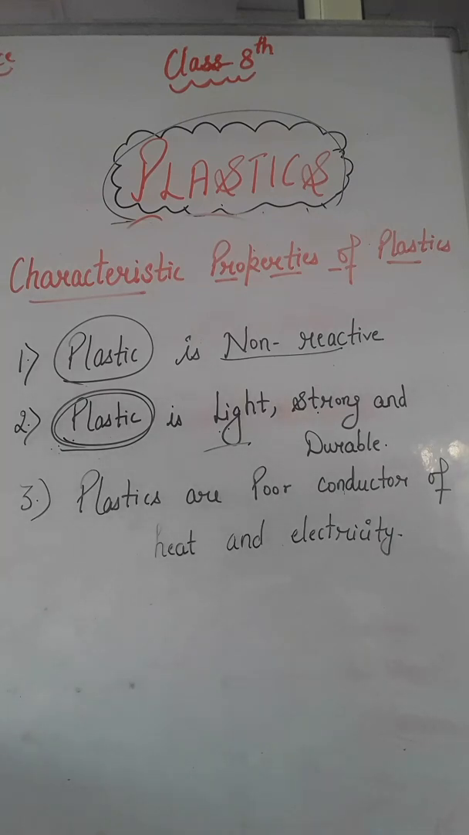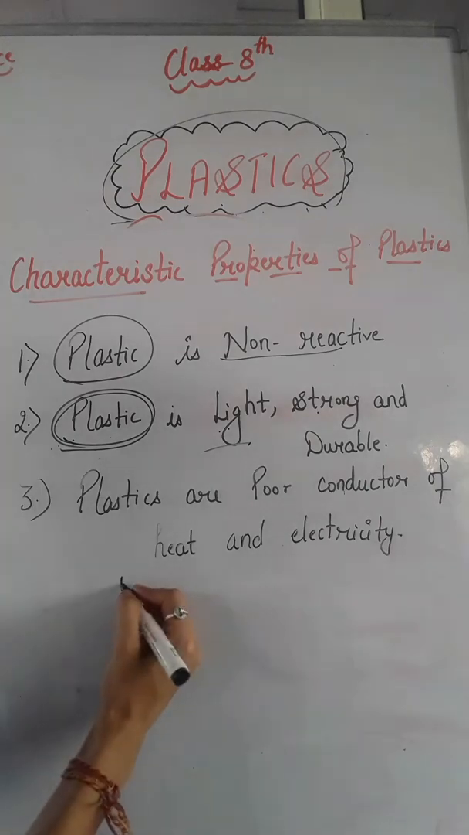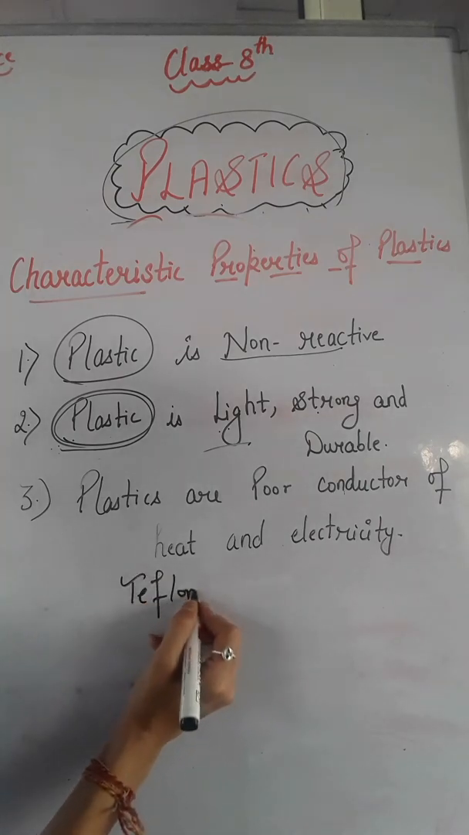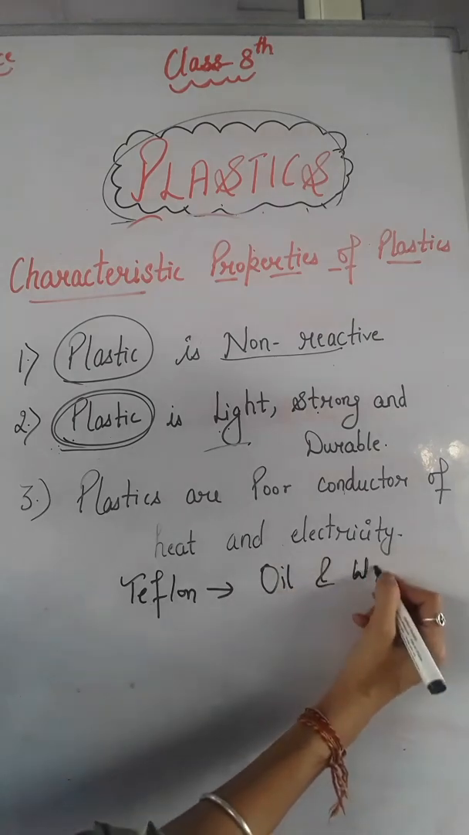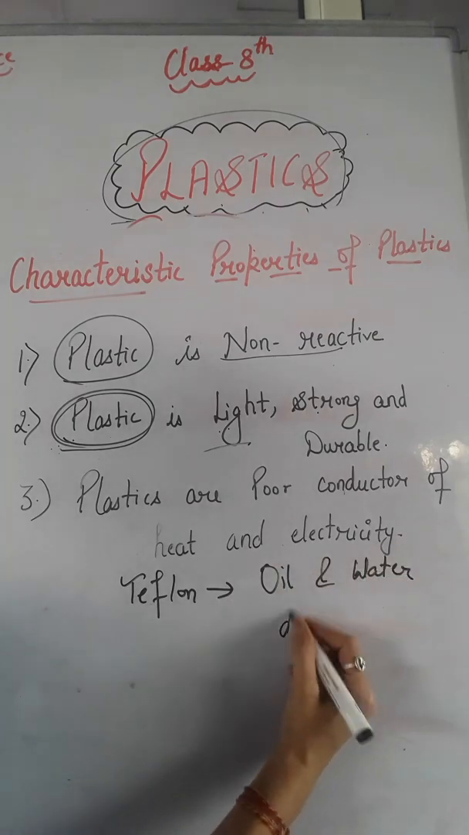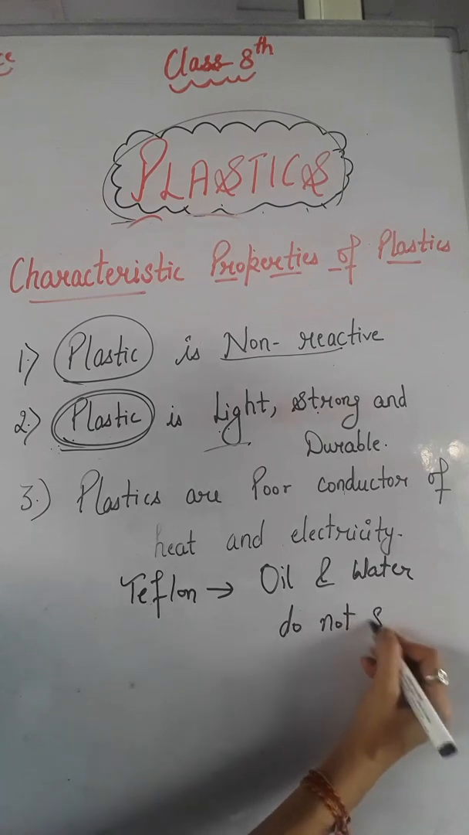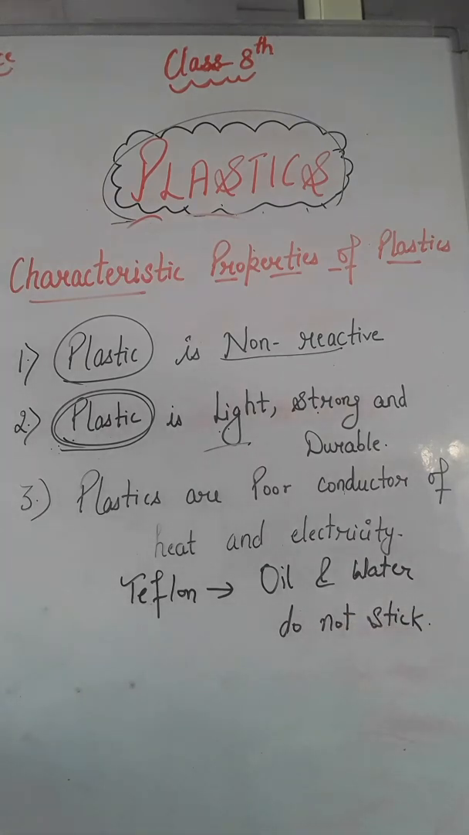Next is non-stick coating, right? Teflon is also plastic, which is a special plastic on which oil and water do not stick. It is also plastic, and oil and water do not stick. You know about non-stick cookwares, right? So it is used for non-stick coating on cookwares.